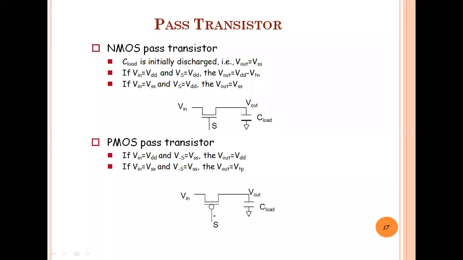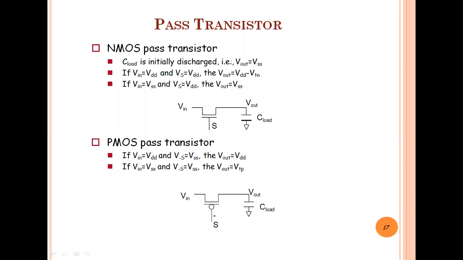Then what should be the output voltage? The output voltage will be VDD minus the threshold voltage of the N type, denoted by VTN. And VTP is the threshold voltage of the P type transistor.